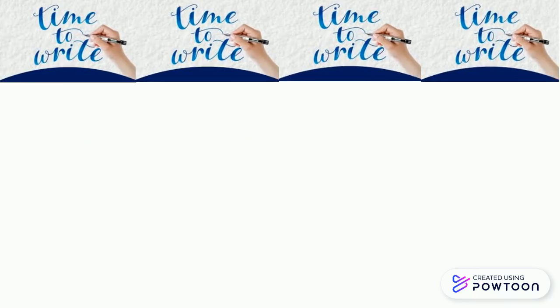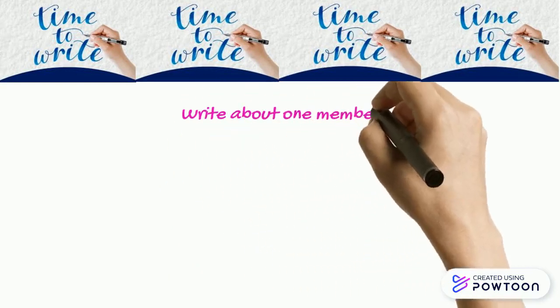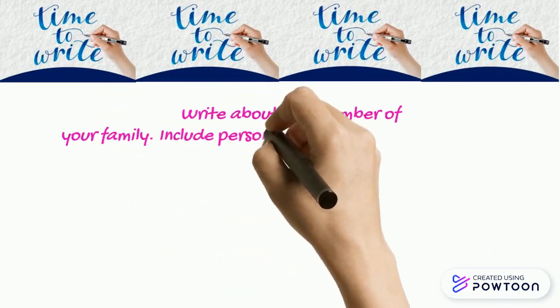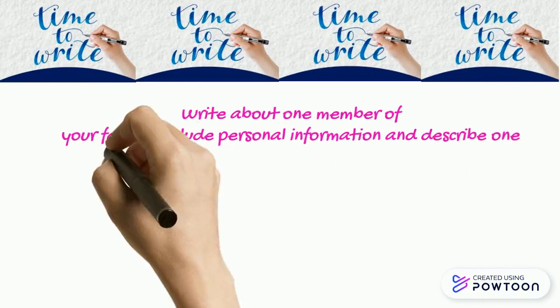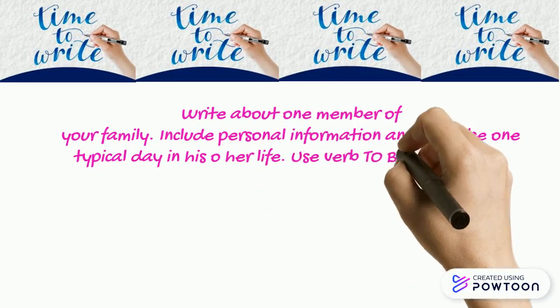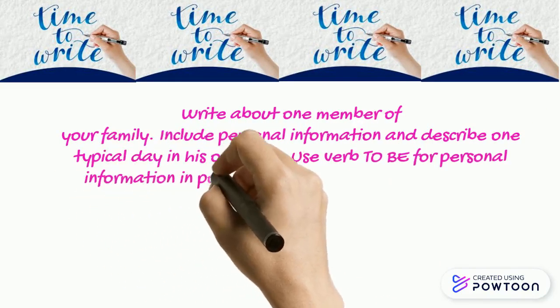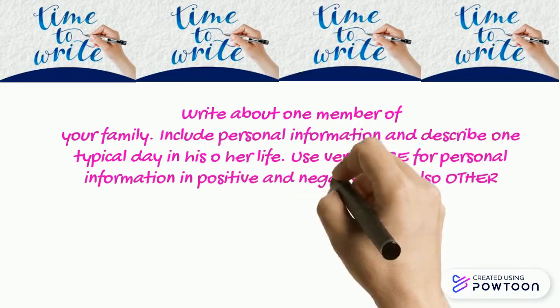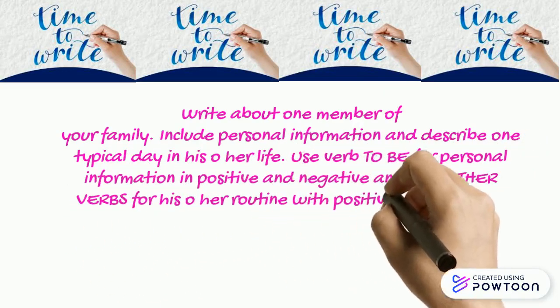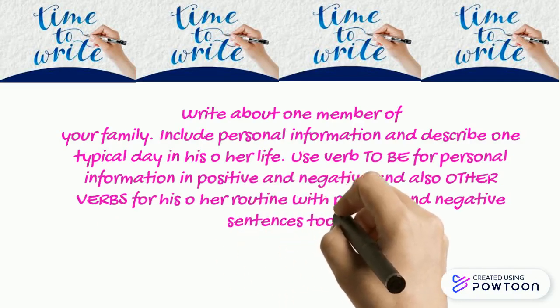Now, for the homework, you are going to write about one member of your family, include personal information, and describe one typical day in his or her life. Use verb to be for personal information and other verbs for his or her routine. Remember, you have to use positive and negative sentences too.